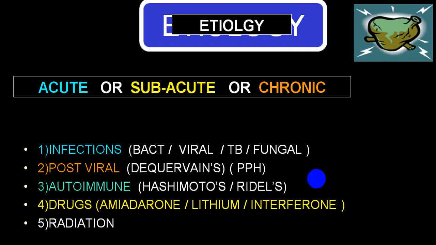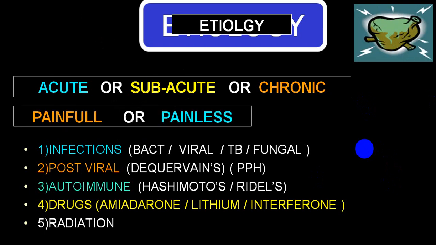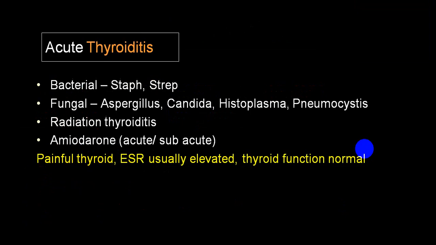While drug-induced is amiodarone, lithium, and interferon. Another group is radiation, and sometimes still you cannot make out the cause, so we call them an idiopathic variety. You can divide them into acute, subacute, and chronic, painful or painless. Acute we have already mentioned. Bacterial, fungal, radiation, and amiodarone, that is drug-induced, are usually acute. Sometimes amiodarone can be chronic also.